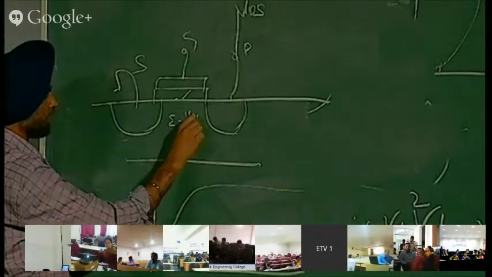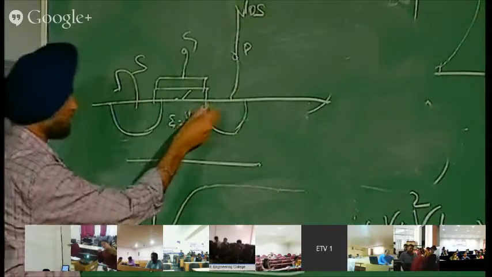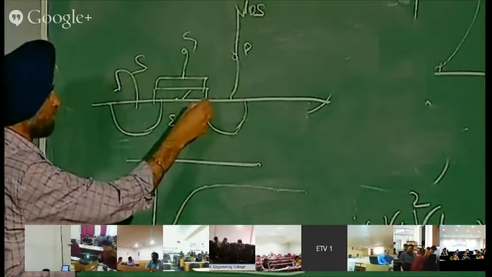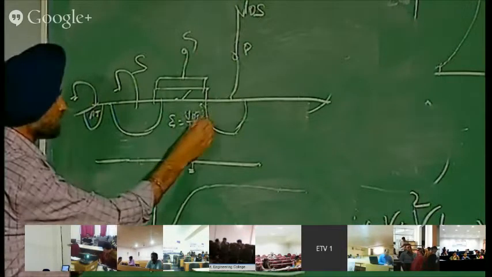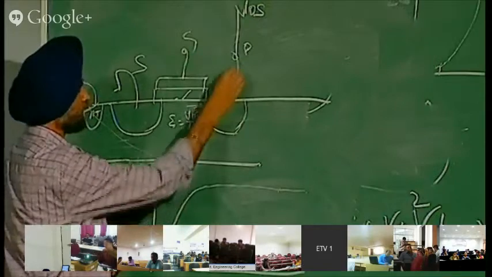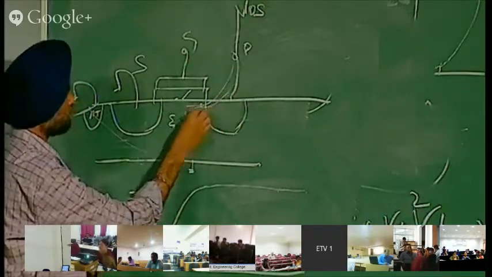VDS, the electric field here, which will be VDS by L, increases as you keep on increasing VDS. At one stage, these hot electrons will strike here. They will knock out electron-hole pairs, and a lot of electrons and holes will be generated in this region. This is grounded. This is also grounded. So all these holes will be collected here, and electrons will be collected here, the majority, and some will be collected here.